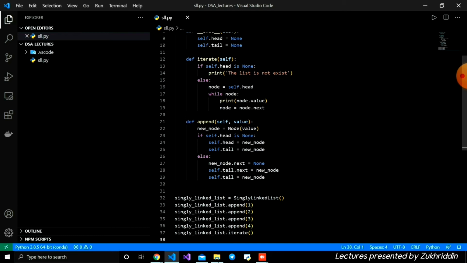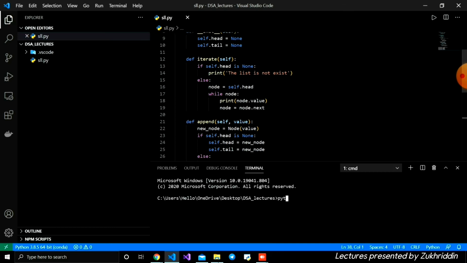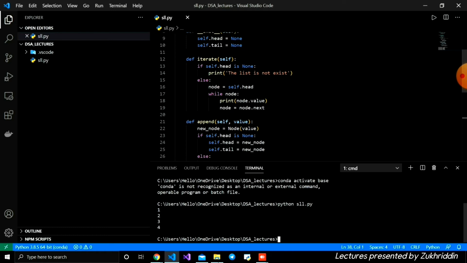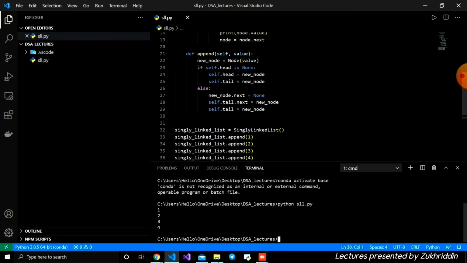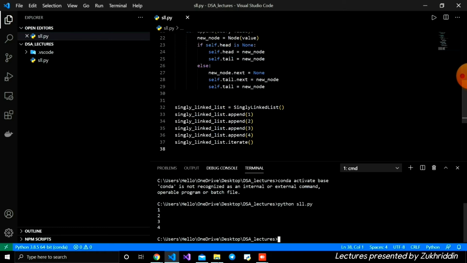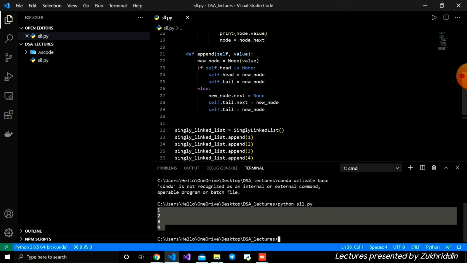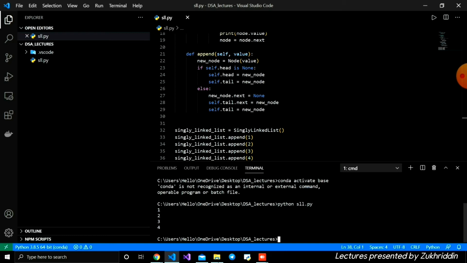Let's open the terminal and run python with the .py file, and like you can see, we added all values to our linked list, and also we iterated, you can see here. And also we're going to create our next function, which is the insert function by index. We can add the value to the middle or to the beginning or somewhere we want, by using the index.